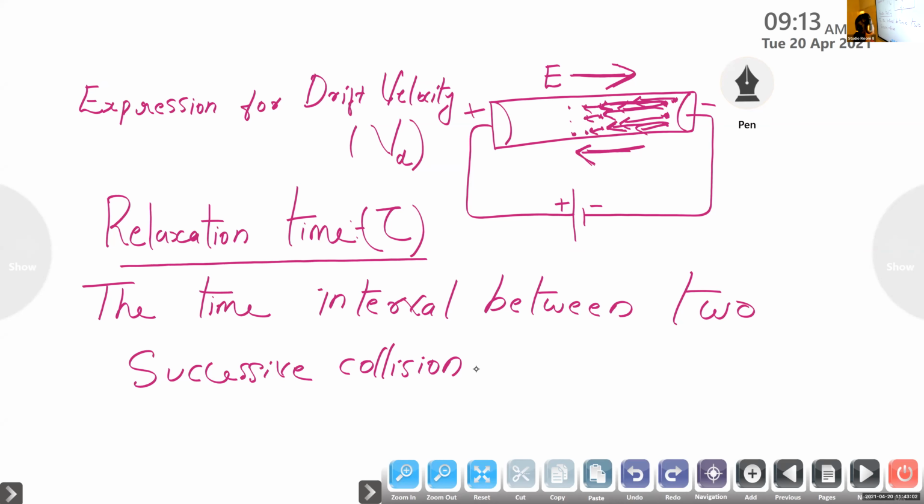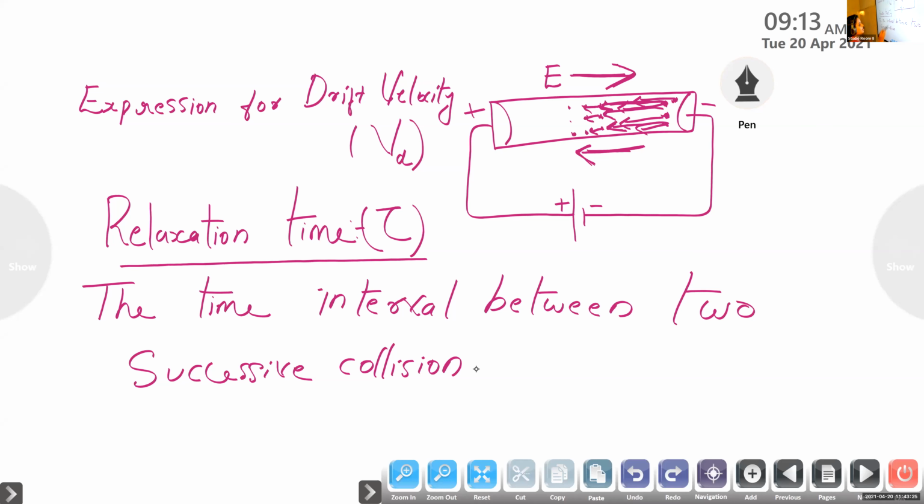So this is the expression for drift velocity and the relaxation time. It's a new term for you. The relaxation time is represented by tau. Whenever the electric field is applied, the first set of electrons in the conductor experience a force and start to collide with the neighboring set of electrons, and this process continues.